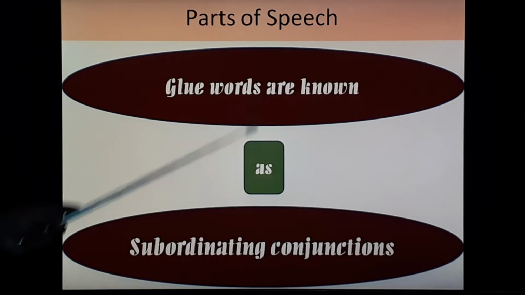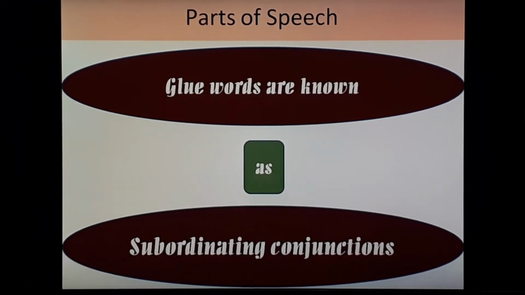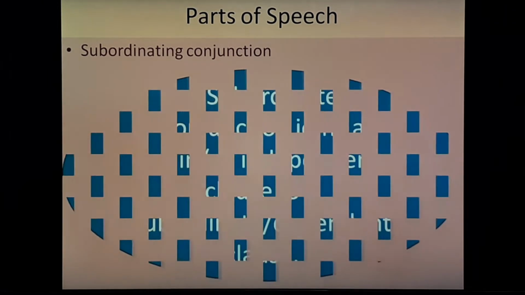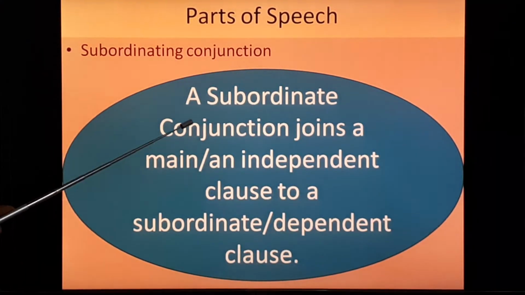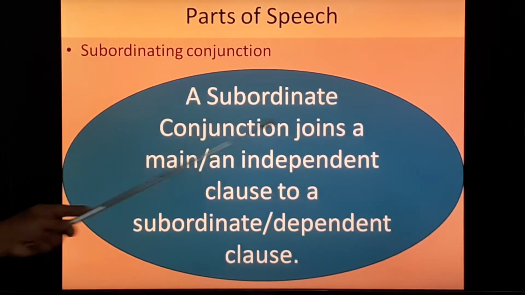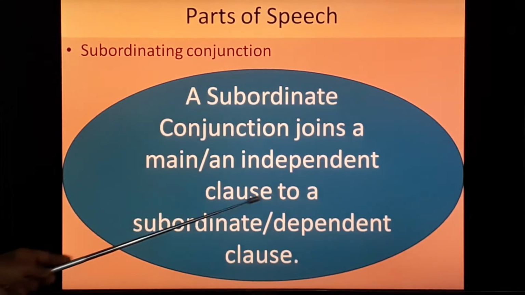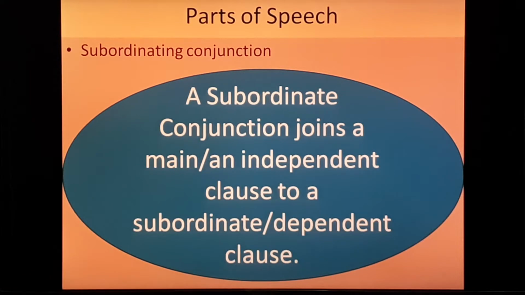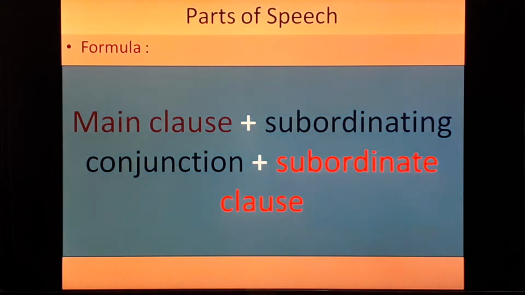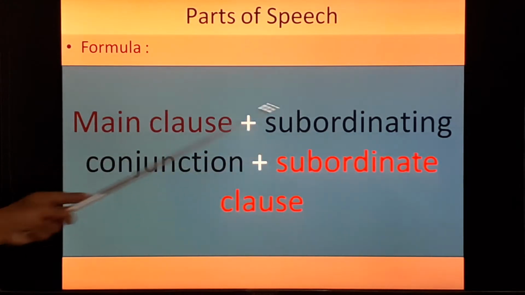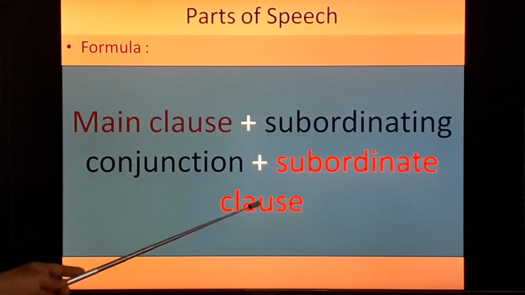Glue words are known as subordinating conjunctions. Let's see the definition. A subordinating conjunction joins a main or an independent clause to a subordinate or dependent clause. Let's see the formula: main clause plus subordinating conjunction plus subordinate clause.